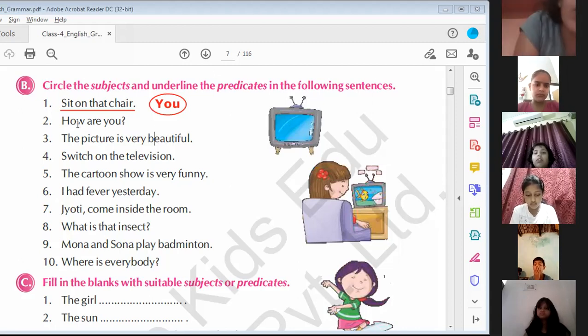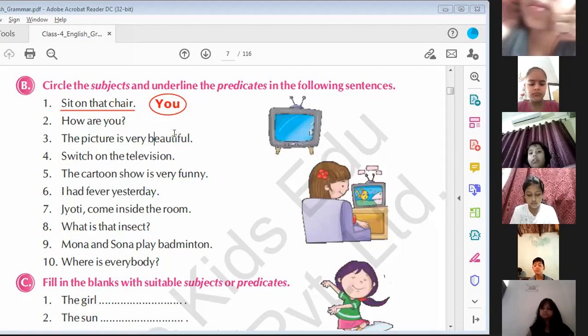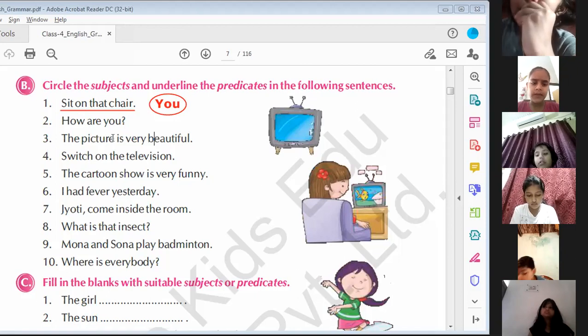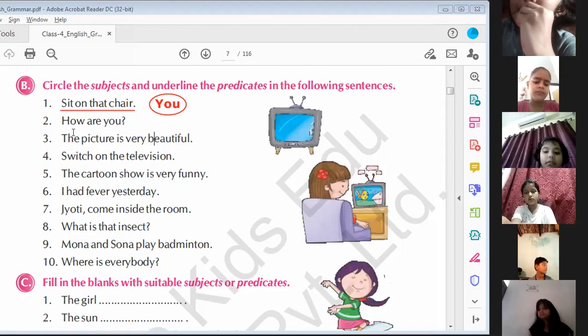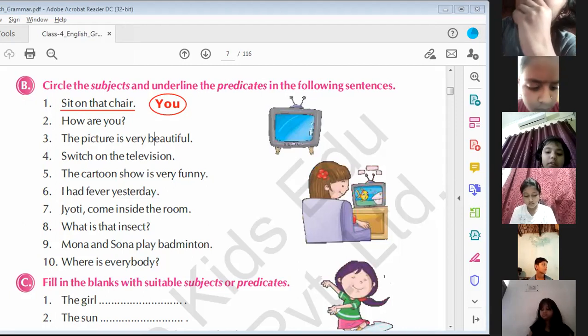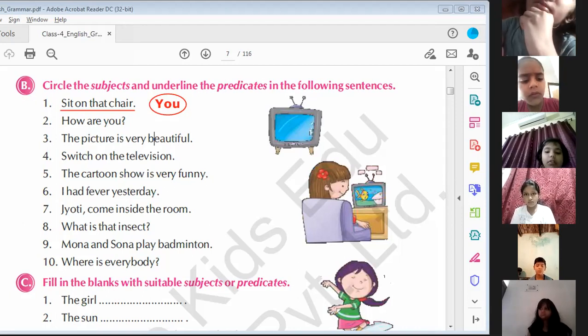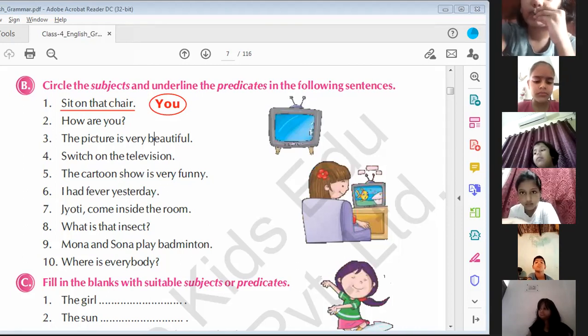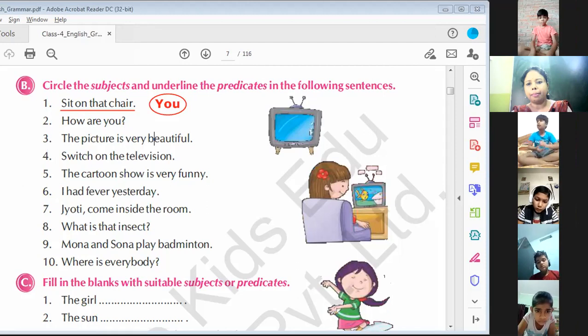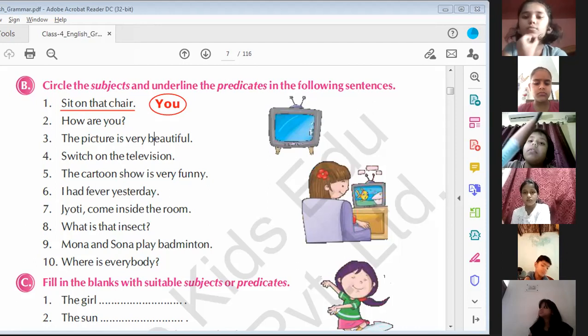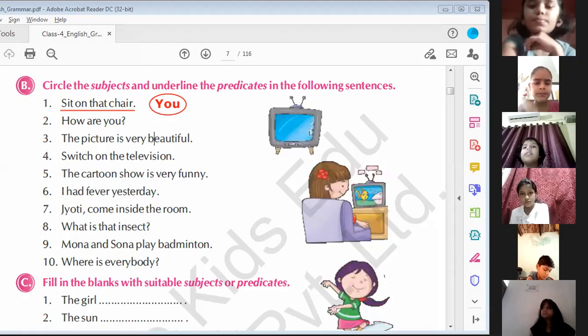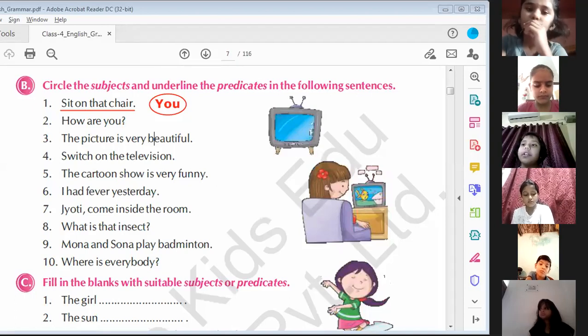How are you? Tell me, which is subject and which is the predicate? Ma'am, you is subject and how are is predicate. Yes. Anybody else? Ma'am, how is a subject, you are you is predicate. Neela? Yes, tell me. You is subject and sit on the chair is predicate.